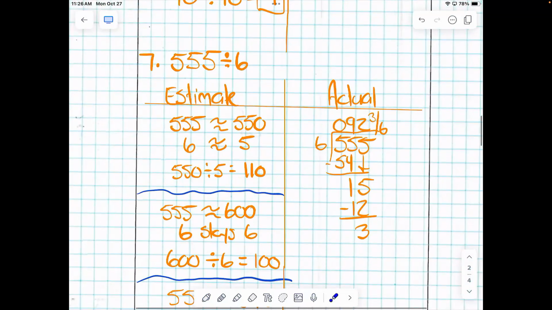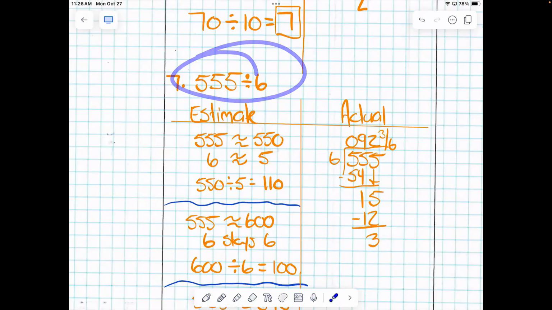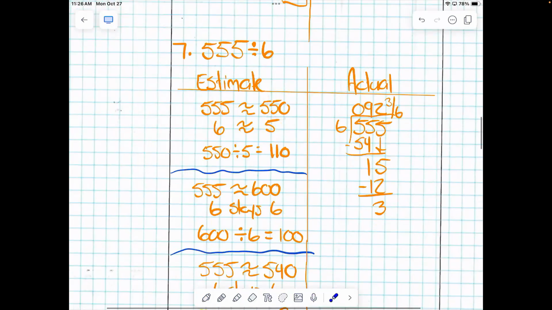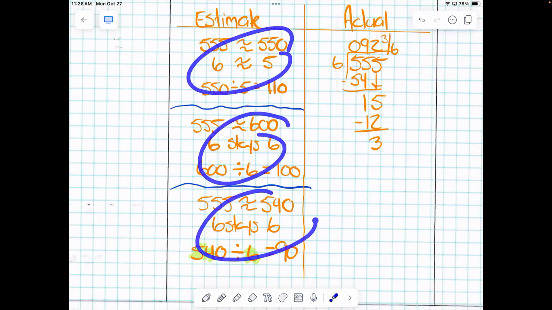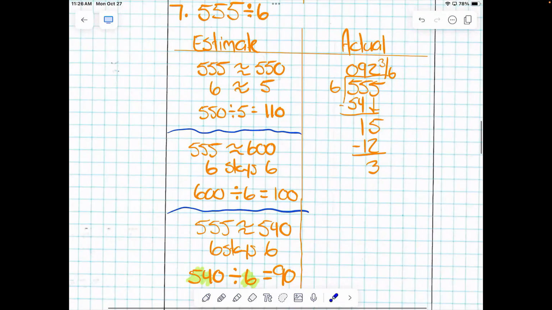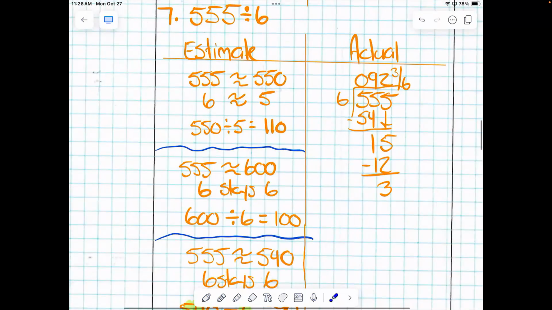This one's a little trickier. We had 555 divided by 6. Well, there's 3 different ways we solve this. 1, 2, and 3. First of all, the actual answer, we got 92 and 3/6. Again, you guys can do that in your sleep now, right? The estimating is a little trickier.